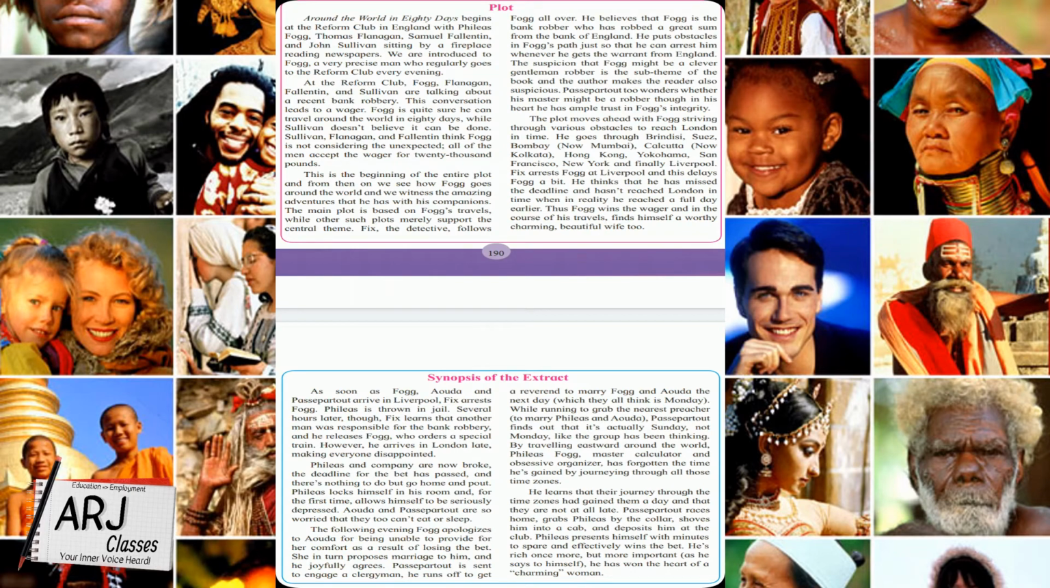As soon as Fogg, Auda, and Passepartout arrive in Liverpool, so this is the ending part that is given here, Fix arrests Fogg. Phileas is thrown in jail. He's also put in jail. Several hours later, Fix learns that another man was responsible for the bank robbery and he releases Fogg, who orders a special train. After learning that actually the bank robber was some other person and not Fogg, he then releases Fogg from the jail, but a few hours were wasted in this action.